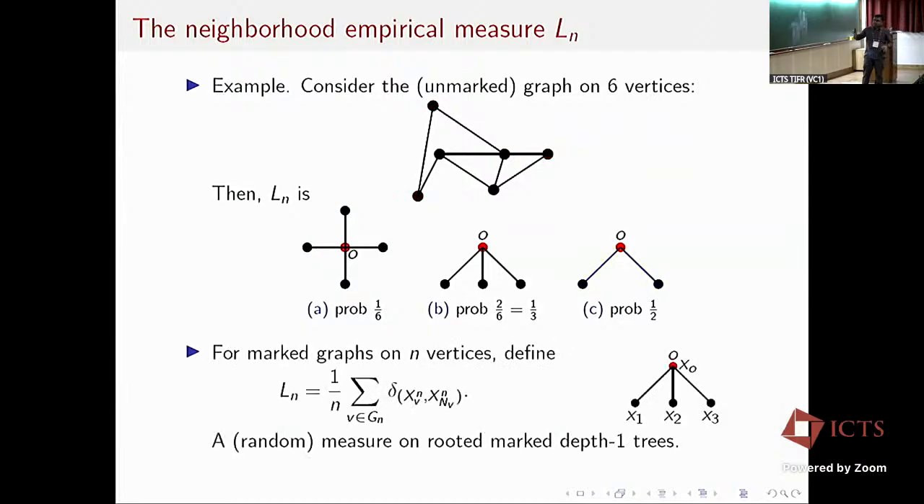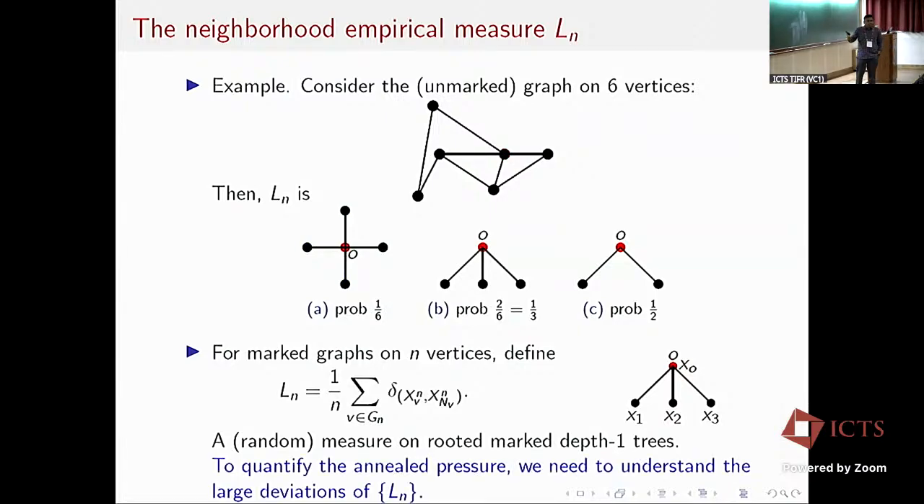Okay, so this illustration was for unmarked graphs, but I can do the same definition for the case of marked graphs. In the case of marked graphs, my Ln is going to be a probability measure on my space T star 1, which is the space of all rooted trees of depth 1, where every vertex is marked with an X-valued vertex mark. It's a random probability measure because my marks are IID, and my graph is also random. And to quantify the annealed pressure, we need to understand the large deviations of this object Ln.